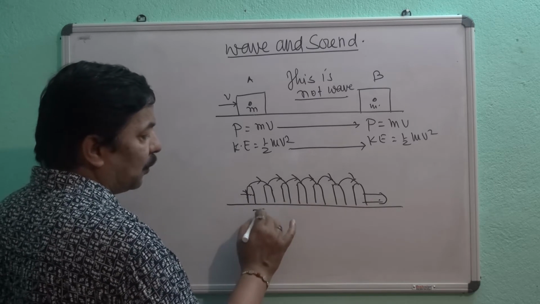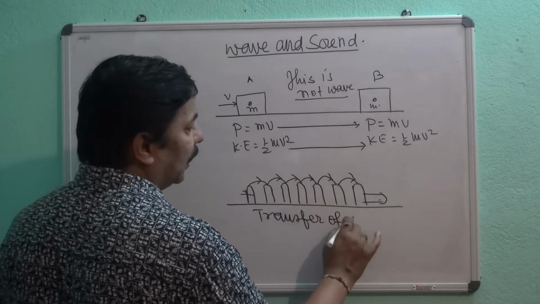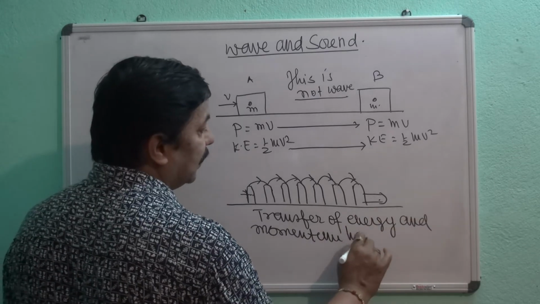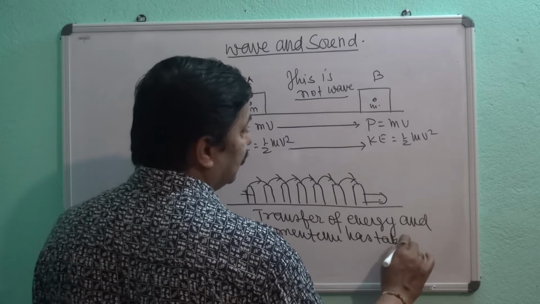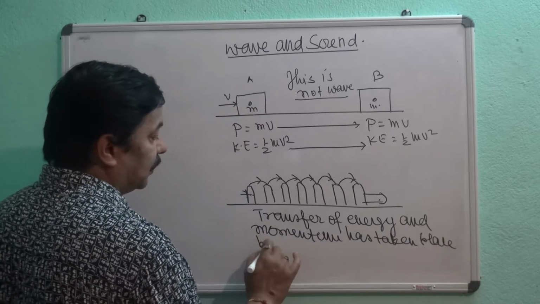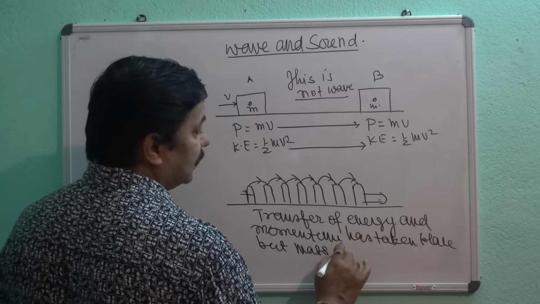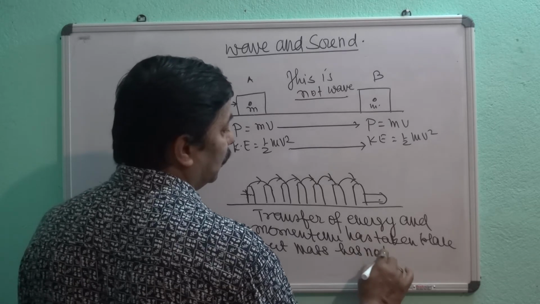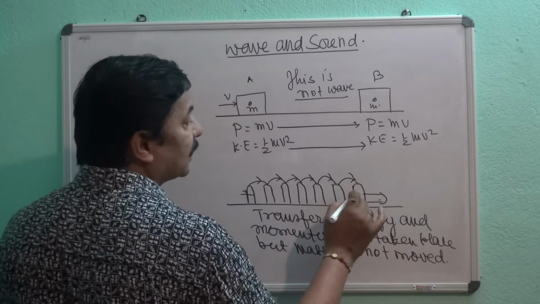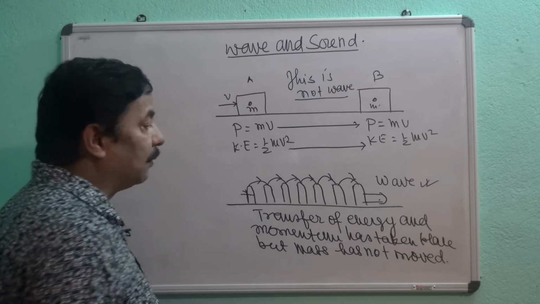So transfer of energy and momentum has taken place, but mass has not moved, and when mass has not moved, this is the example of wave. This situation we can take as the wave.